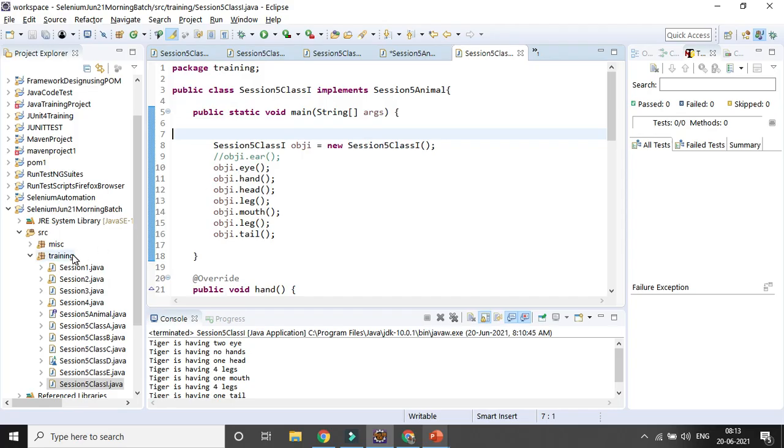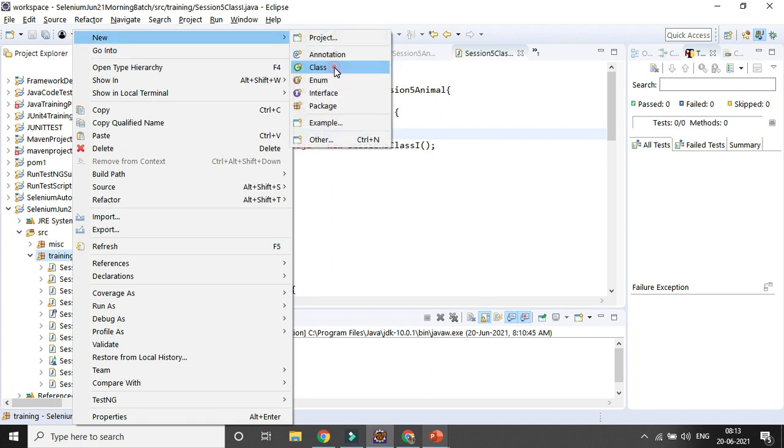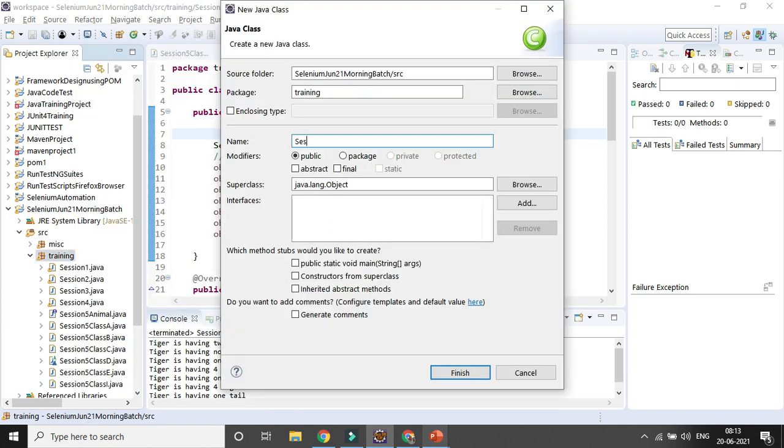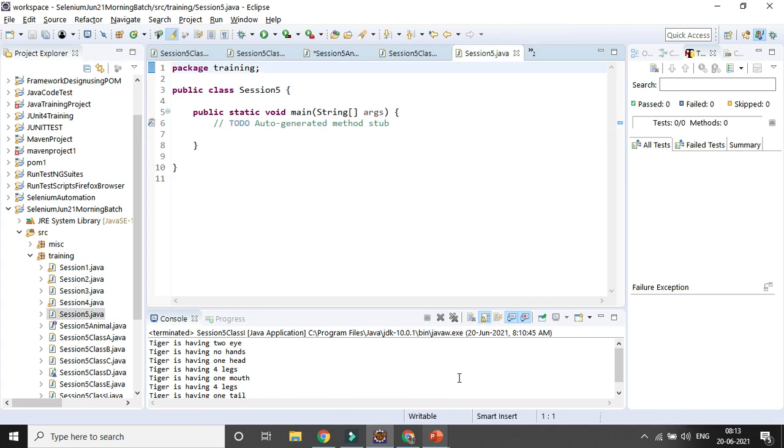So here let's create a class simply for session 5, and I am selecting the main method.